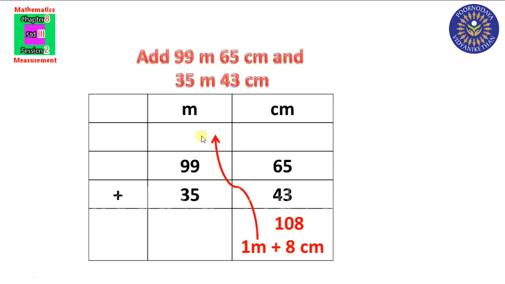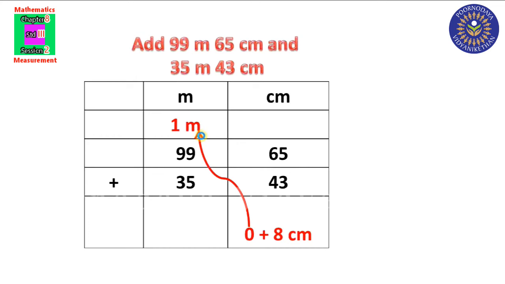So we are going to take this 1 meter to the meter column. So the carryover is 1. Clear? Now we have to add this 1 meter to this 99 and 35 meter. 1 plus 9 is 10. 10 plus 5 is 15.